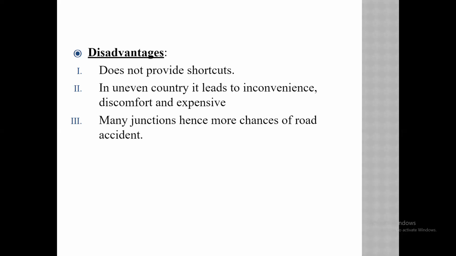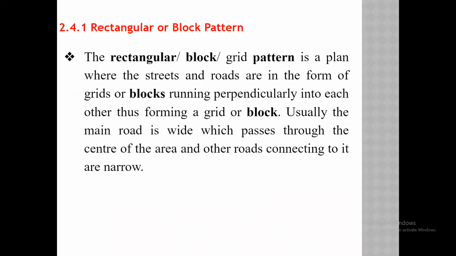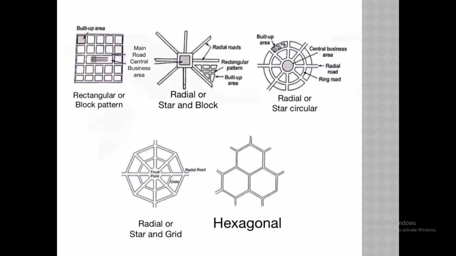Then the last disadvantage is many junctions, hence more chances of road accidents. There are many junctions in the rectangular system. You can see here there are many junctions, so there are more chances of accidents. As the junctions are more, the chances of accidents are also more.